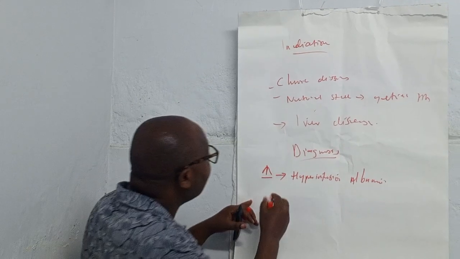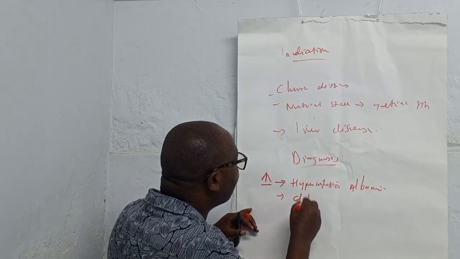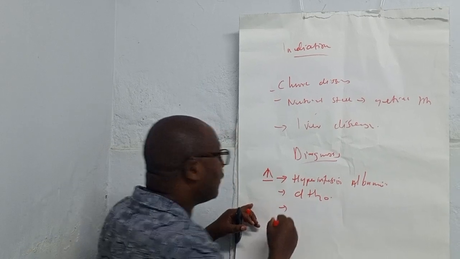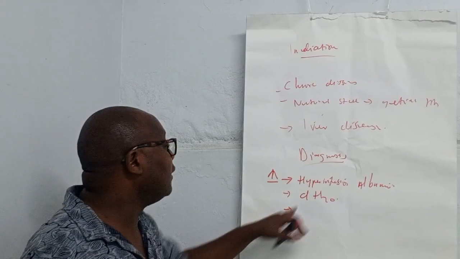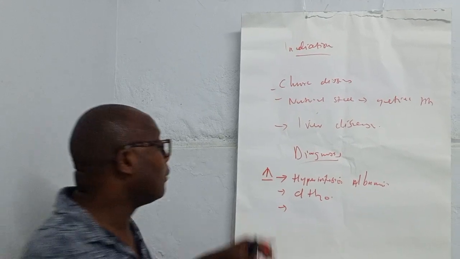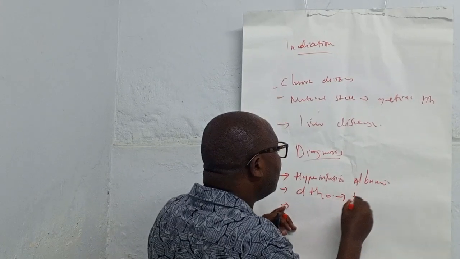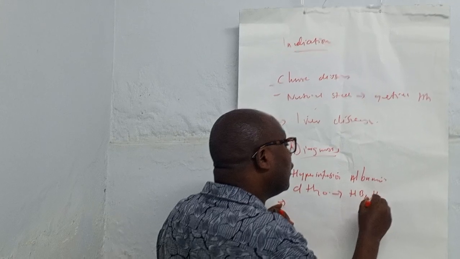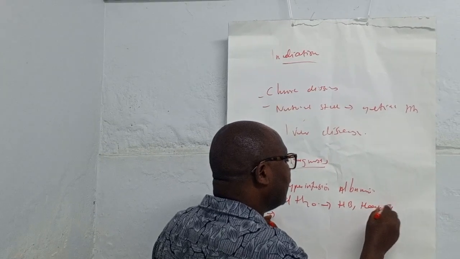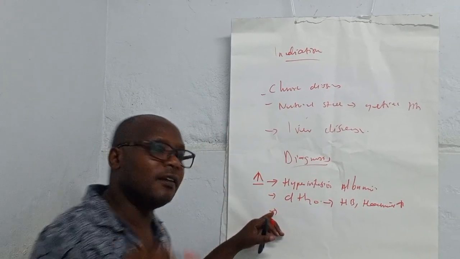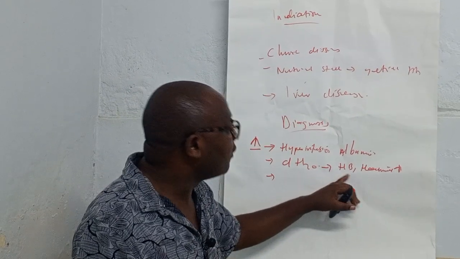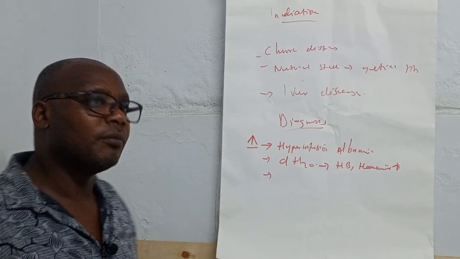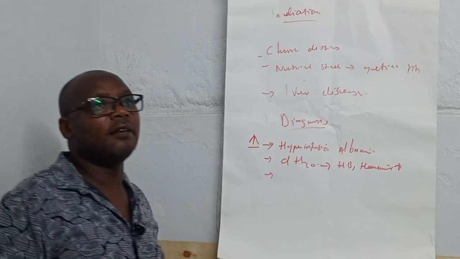Another cause is dehydration. In dehydration, when you do a full hemogram, you will see that hemoglobin is high and hematocrit is also increased. If hemoglobin is high, the patient is dehydrated, and most likely even the albumin will be increased in this type of patient.